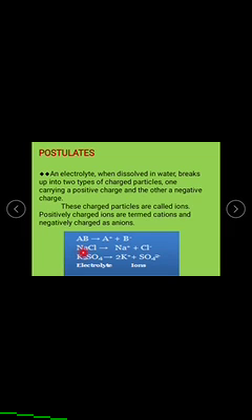Here, NaCl on splitting gives Na plus and Cl minus. This process is the ionization process or dissociation process. It gives positively charged ions and negatively charged ions. The positively charged ion is a cation, the negatively charged ion is an anion. This one is K2SO4. On ionization it gives 2K plus and SO4 2 minus ions.